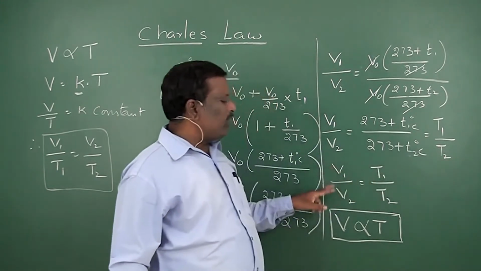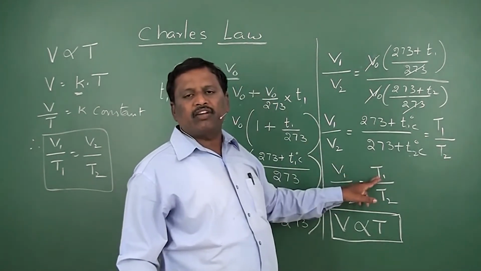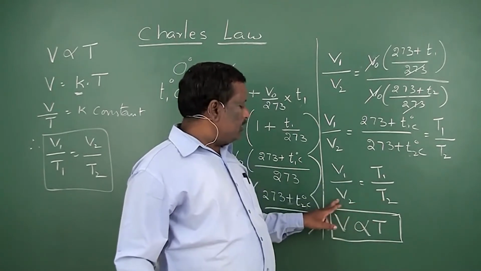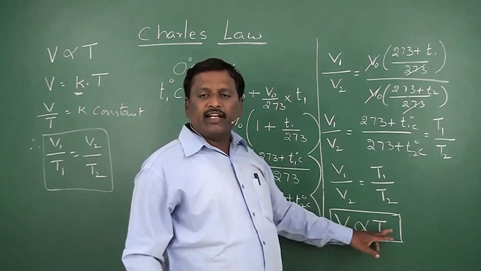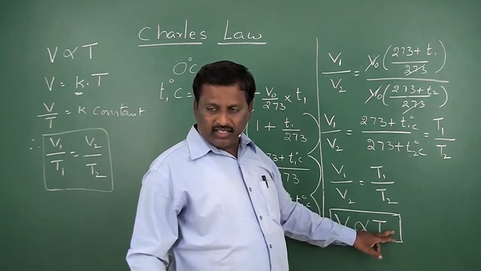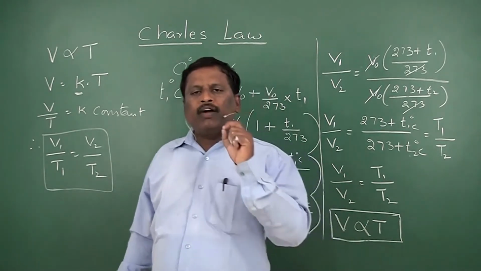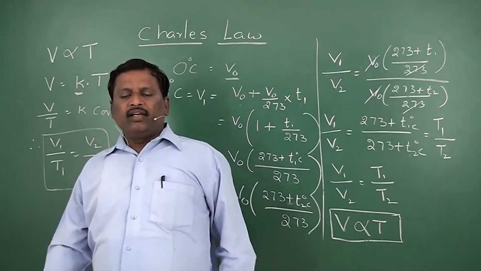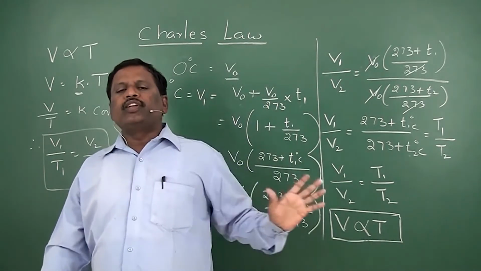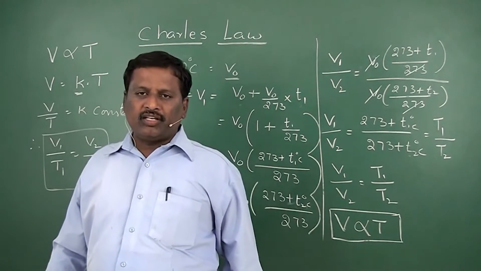That is, V1 by V2 is equal to capital T1 by capital T2, or V is directly proportional to capital T. It means at constant pressure, the volume of a given mass of gas is directly proportional to its absolute temperature.